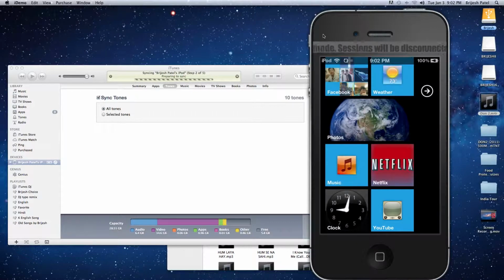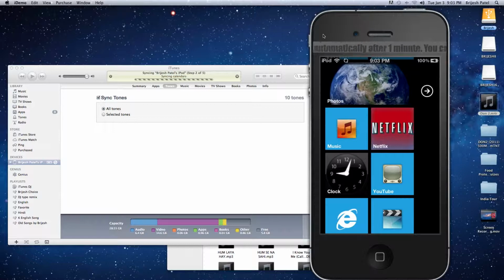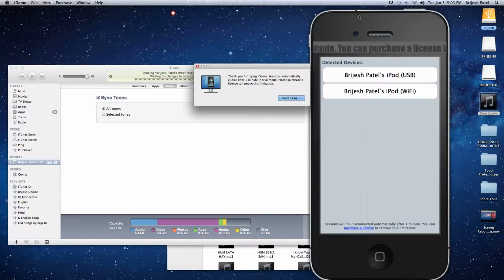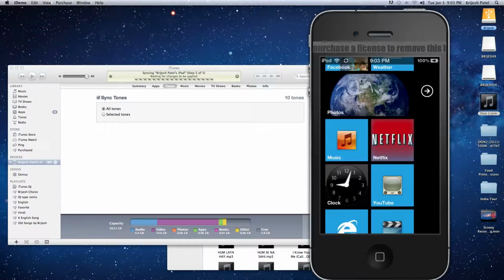Sorry, my video on the iPhone is a little laggy, but it's pretty smooth in real life. It's a Wi-Fi connection to my Mac, so it's not going to be perfect. And plus I'm using iDemo, which is a trial version, so you have to bear with it.